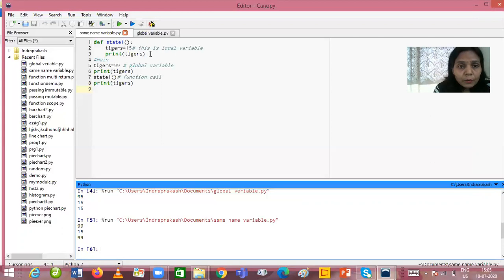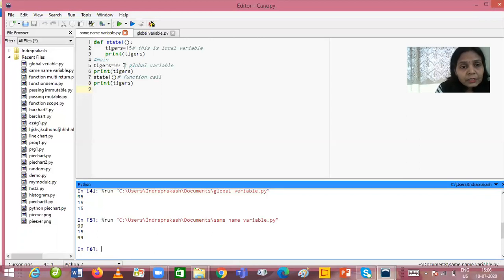What is the meaning of local variable? It means the scope of this variable will be inside this function only, right? So I'm just assigning a particular value to this variable and printing the value of this variable. Now, inside the main area, I am declaring again a variable named tigers is equal to 99. So this tigers variable will be a global variable because this is not inside a particular function. This is in open area.